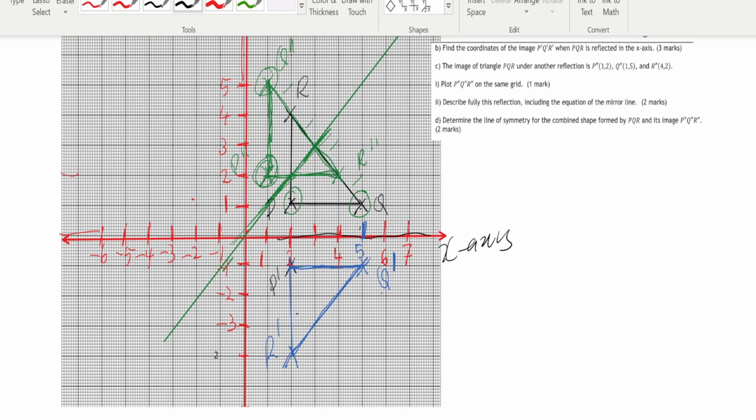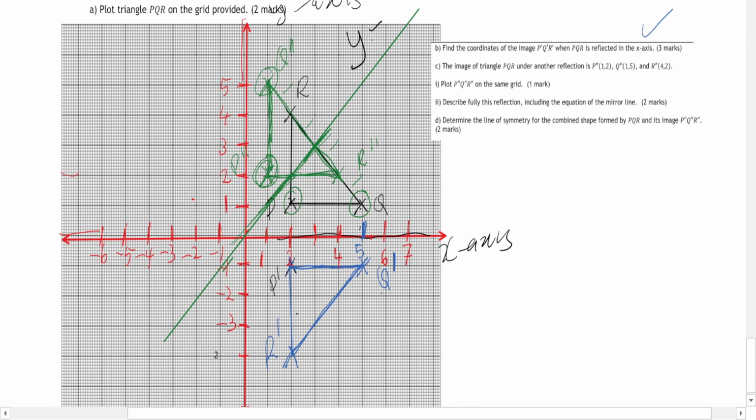Let me use another thing. This is y equal to x. So the answer to this one is y equal to x. So describe fully this reflection: it is a reflection of mirror line y equal to x. That's the equation. Now determine the line of symmetry of the combined shape formed by PQR and its image P double prime Q double prime. Now if you look at it, the line of symmetry is just y equal to x.